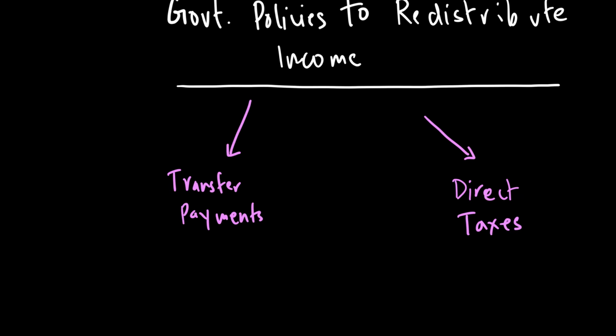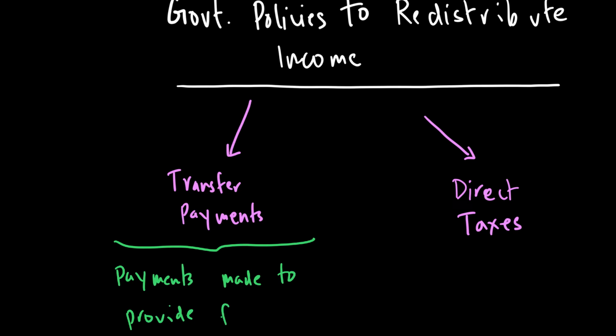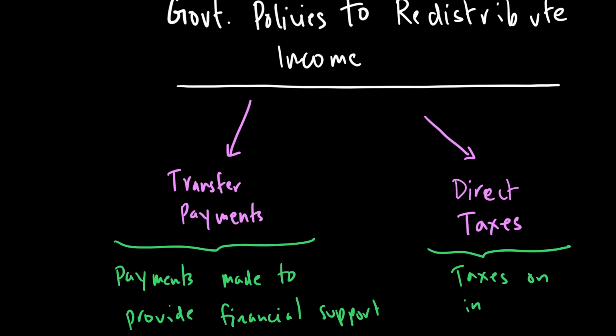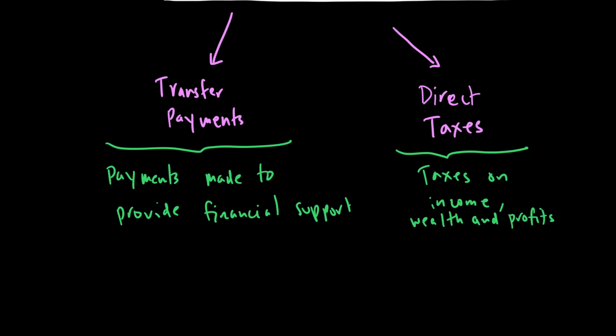Transfer payments are basically payments which are made to provide financial support to people. While direct taxes, we know, are taxes on income, wealth, and profits. I'm going to talk about direct taxes a little later. I'm just going to focus on transfer payments right now.